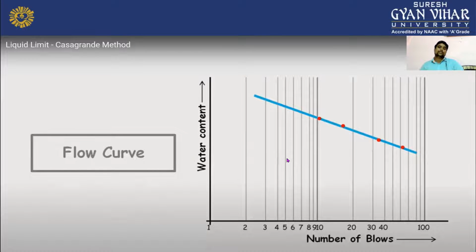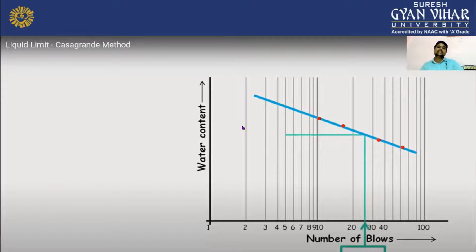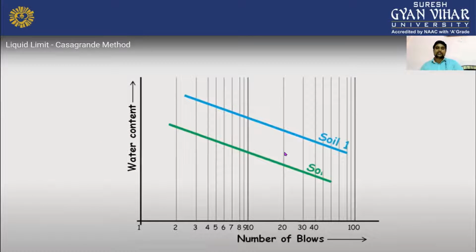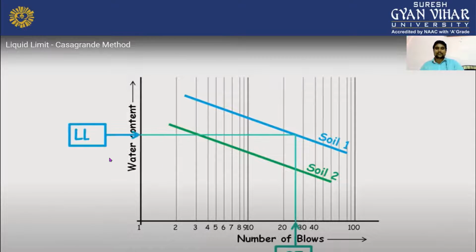This will be called your flow curve. Flow curve will be like this. It will be a tilted line. And now we are getting the liquid limit here at 27 blows. You can see here we are getting 27 blows, and we are also getting its water content. Here you can see this is soil 1, this is your soil 2.